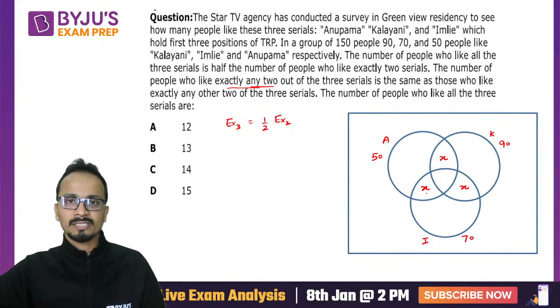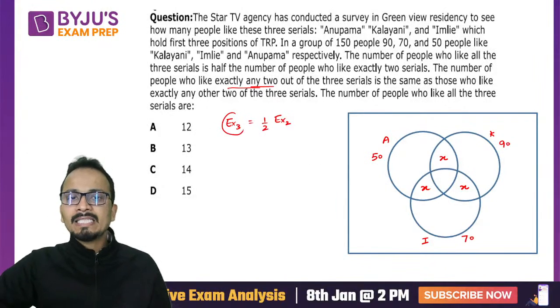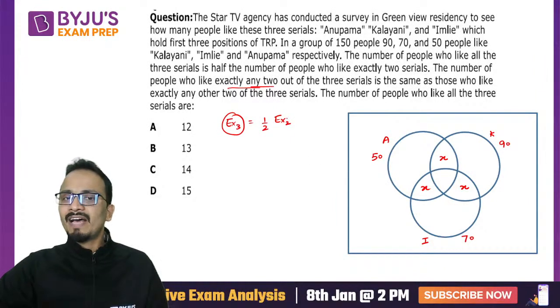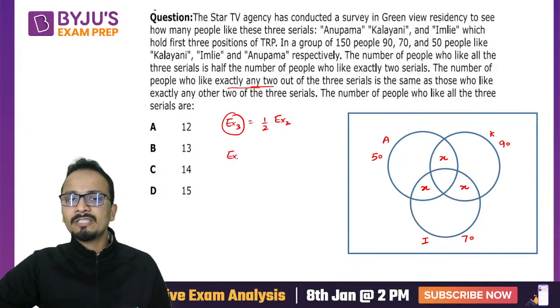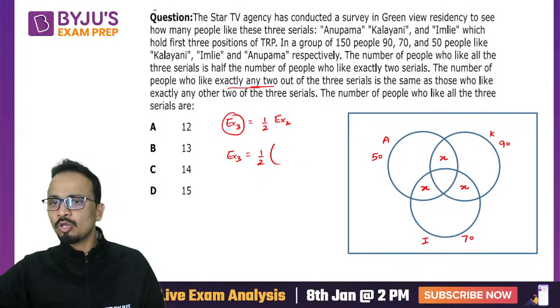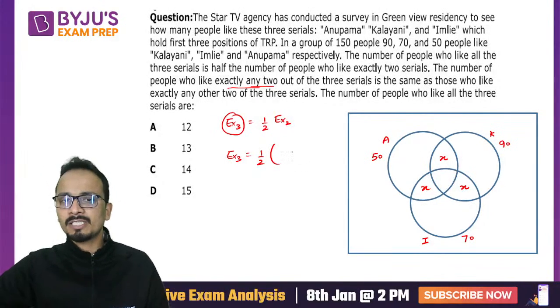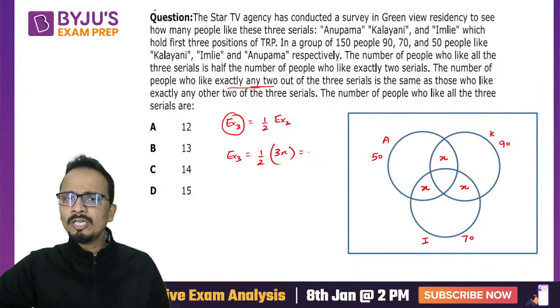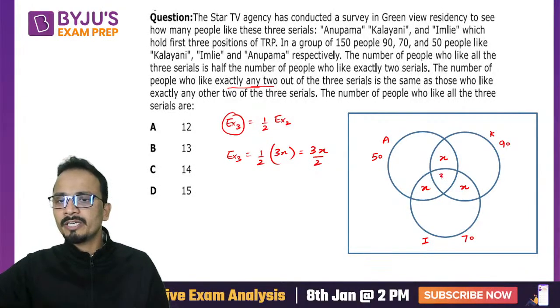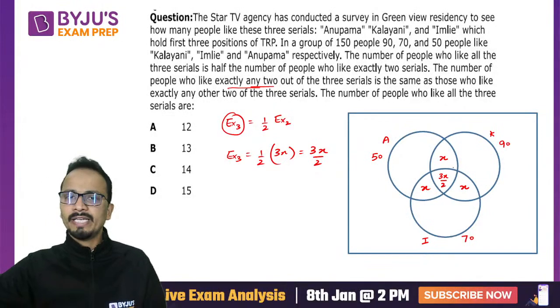Also, exactly 3 is half the value of exactly 2. The total of exactly 2 is x plus x plus x, that is 3x. So exactly 3 will be 3x upon 2. I'll substitute it here.